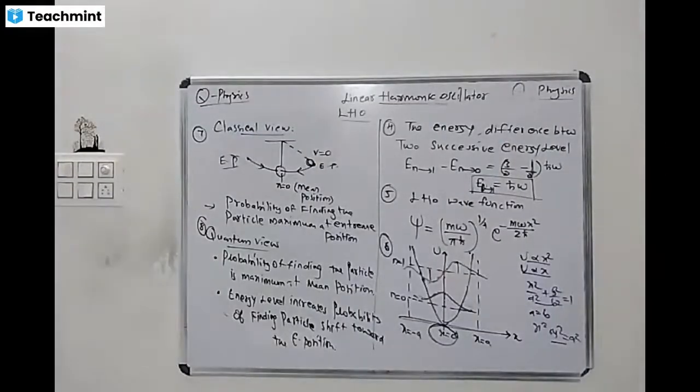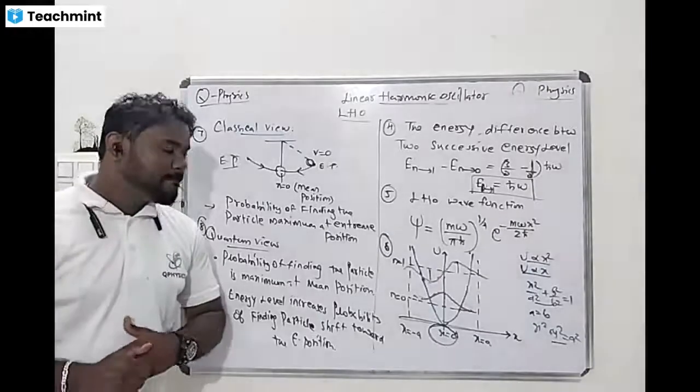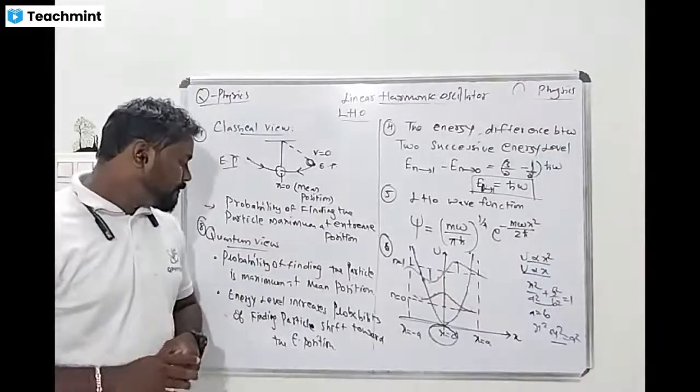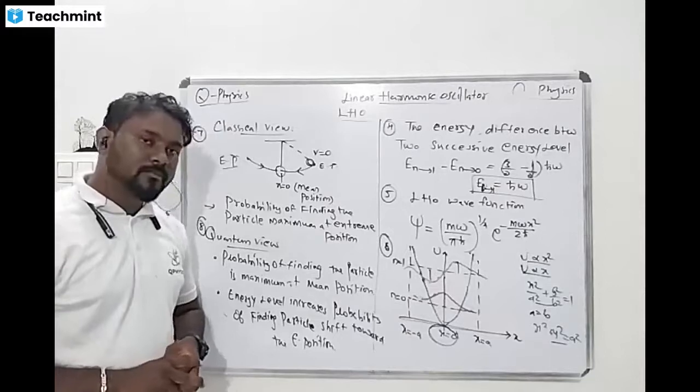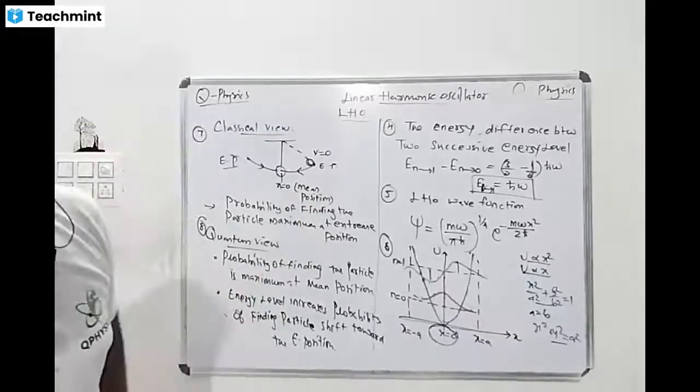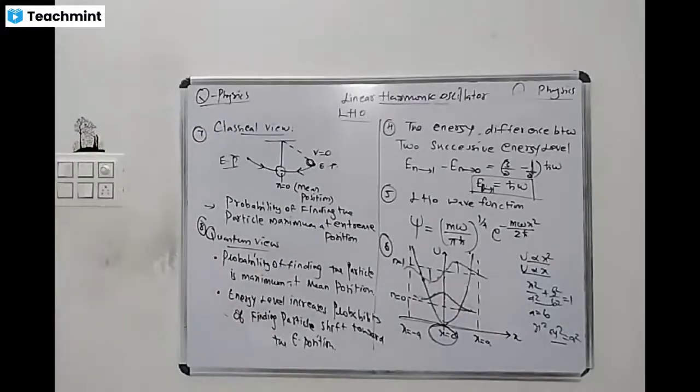Energy eigenvalue En equal to n plus 1 by 2 h cross omega. For ground state, En equal to 1 by 2 h cross omega. The energy difference between two successive energy levels, 0 to 1, equal to h cross omega. The harmonic oscillator wave function psi is equal to (m omega by h cross) to the power 1 by 4 e power minus m omega x square by 2 h cross.